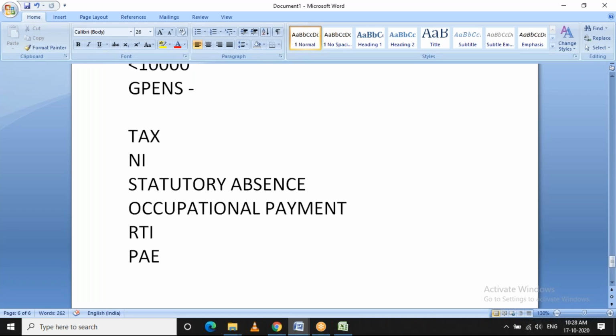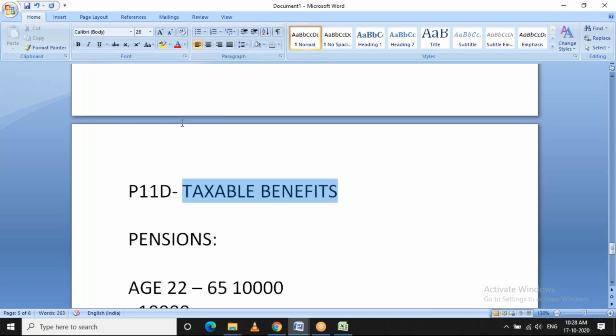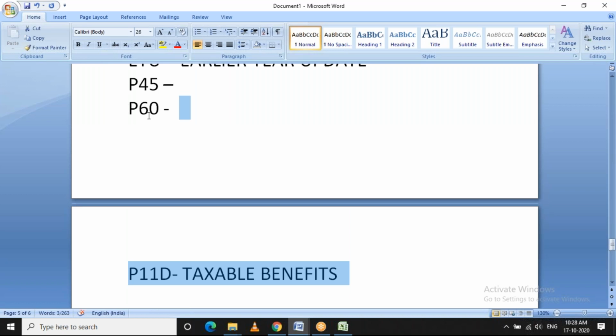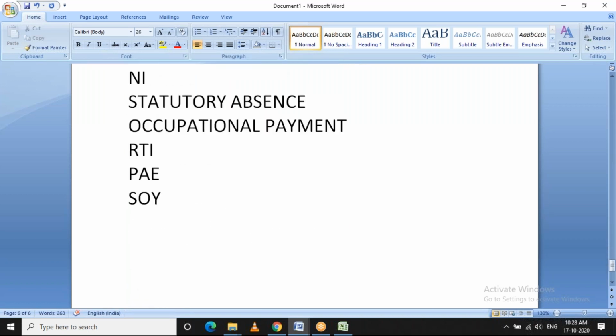Yeah, start of the year, end of year, everything will be covered. End of year is nothing but P11 and P60, which I explained. Benefits integration is separate. We have healthcare and company car, and that will be separate info types.